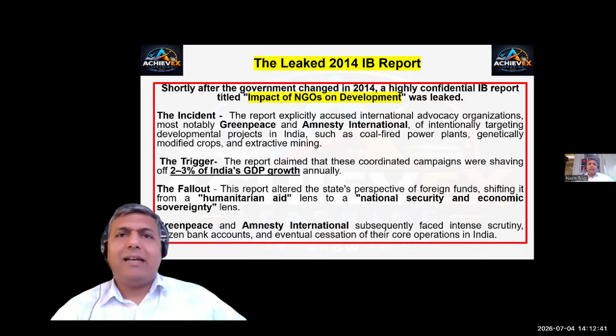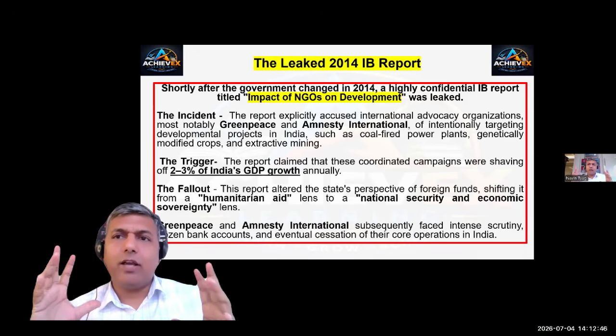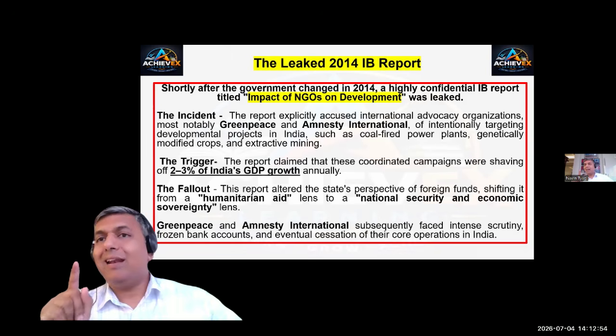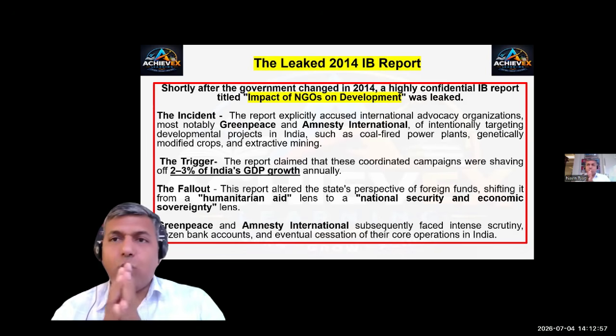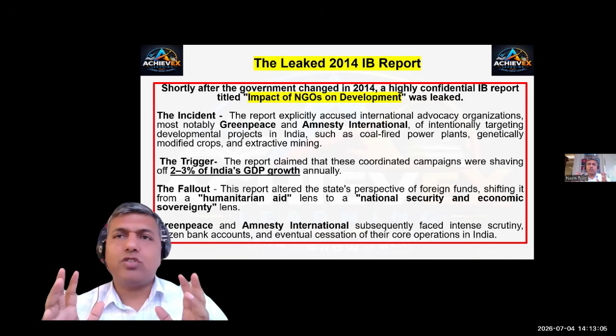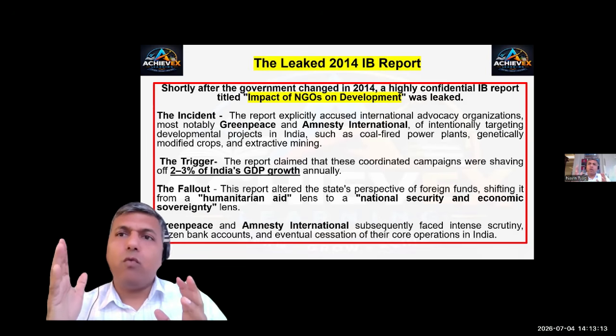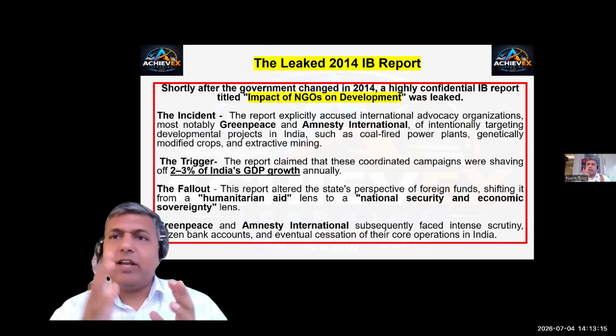What was the fallout of that leak? This report altered the state's perspective of foreign funding, shifting it from the humanitarian aid lens to the national security and economic sovereignty lens. The shift is that organizations like Greenpeace and Amnesty International are seen as not doing humanitarian aid in India, but directly doing economic warfare through these fundings.